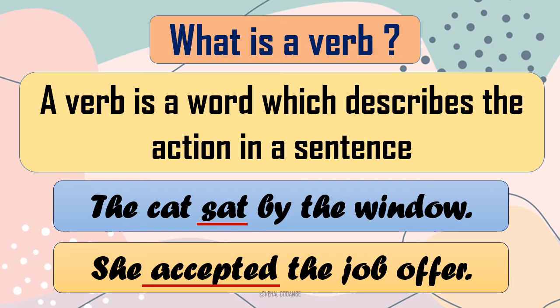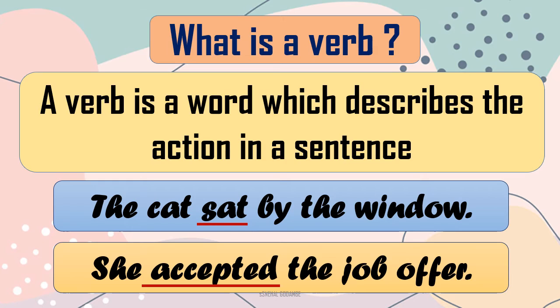The cat sat by the window. Try to remove sat from this sentence and frame the sentence again. The cat by the window. We do not get any meaning from this. What did the cat do by the window? But when you add that word sat, it completes the meaning of the sentence, right?